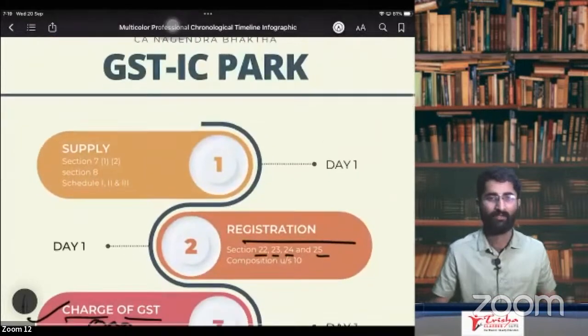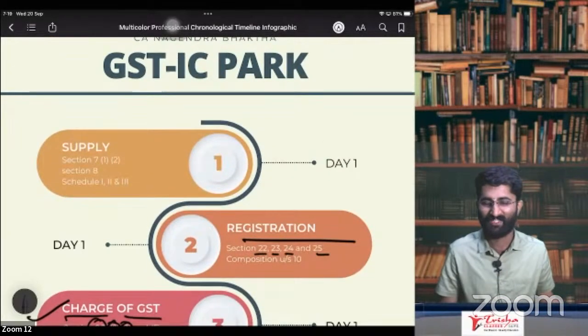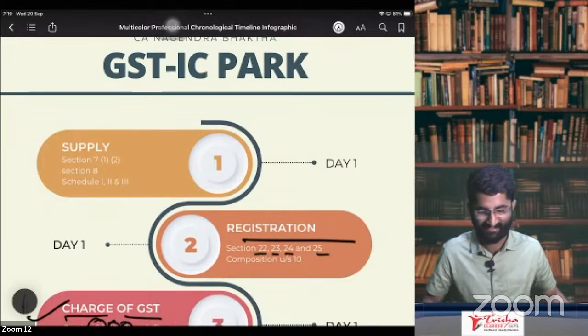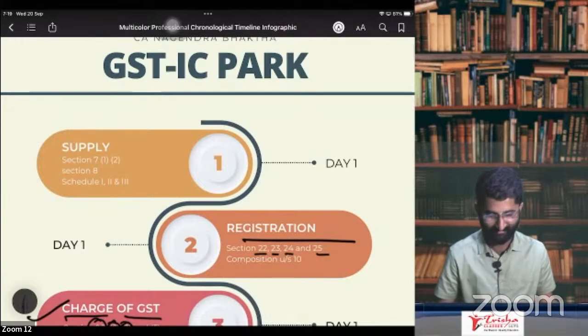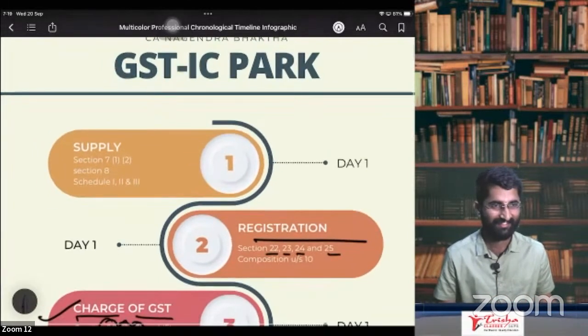So this is about our GST Park. Shall we go inside the GST Park? Everyone, talk. Yes, in the comment box, write yes sir. I want yes in the comment box.